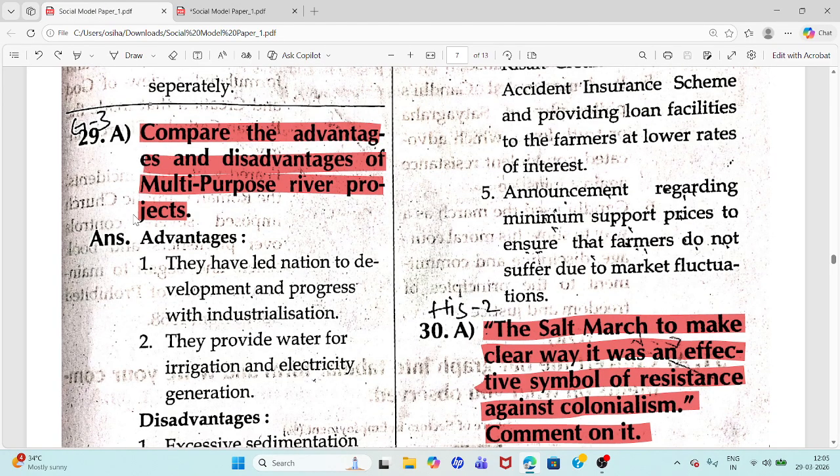Compare the advantages and disadvantages of multi-purpose river projects. Advantages: led to nations' development with industrialization, provide water for irrigation and electricity generation.